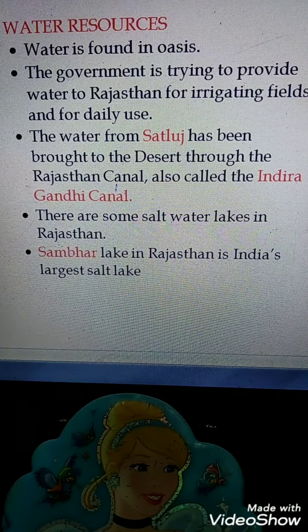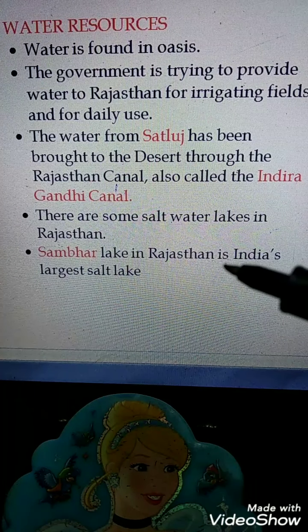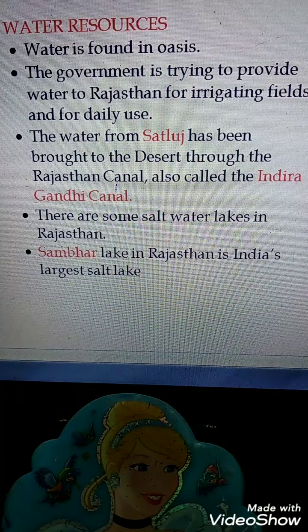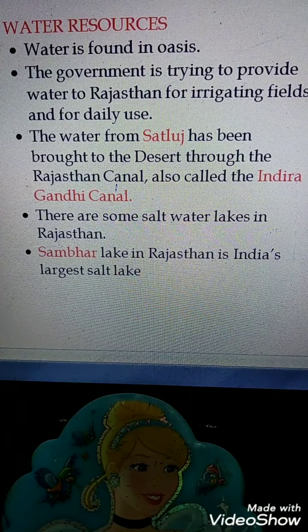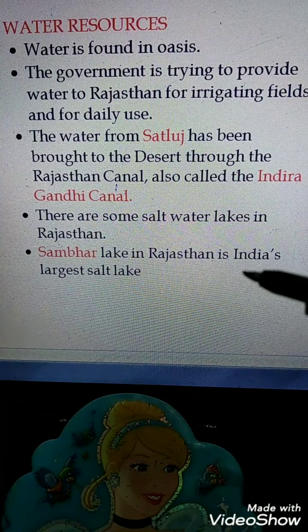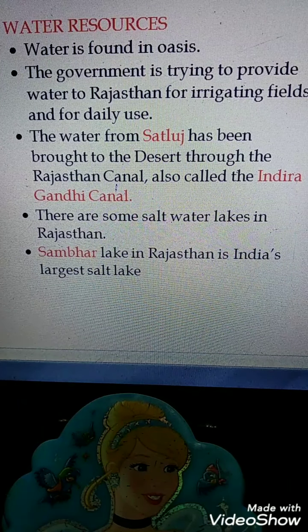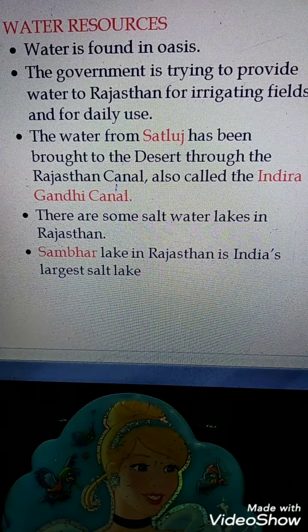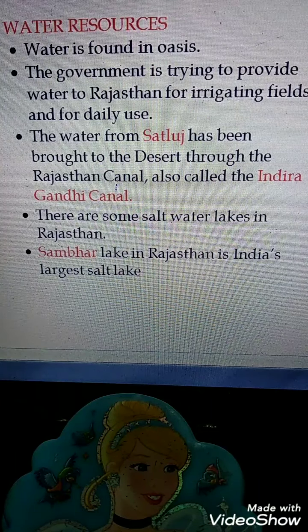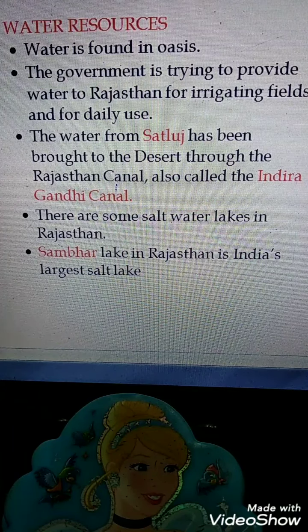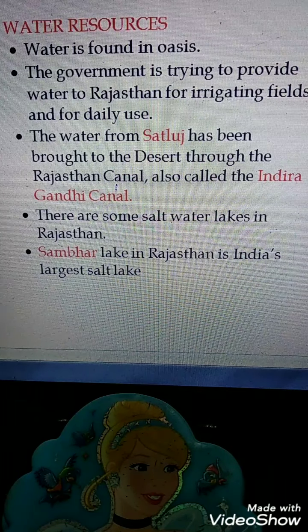And there are some saltwater lakes in Rajasthan. Okay, saltwater lakes, where the water is salty. Sambar Lake in Rajasthan is India's largest salt lake. So a question may be, which is the largest salt lake in India? Your answer will be what? Sambar. Sambar Lake in Rajasthan is India's largest salt lake.